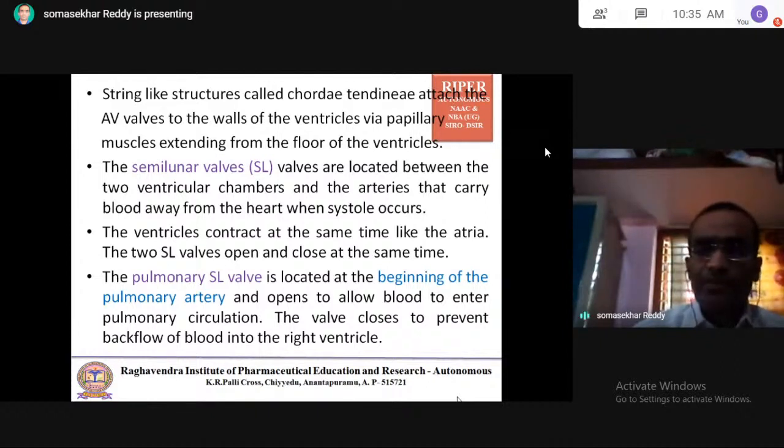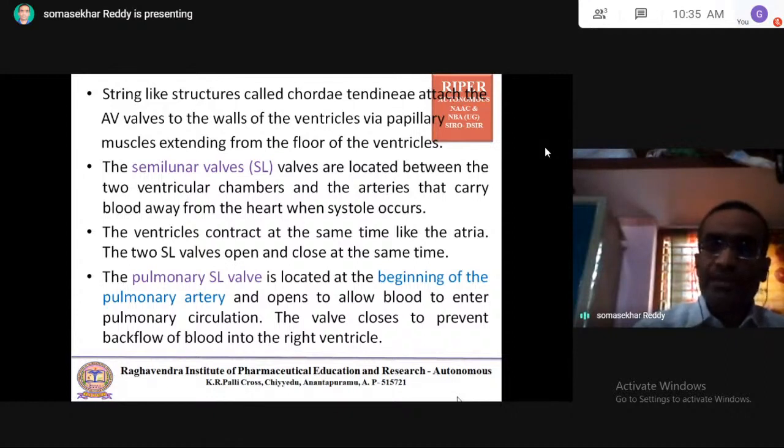That means the blood which came into the right atrium through the superior vena cava and inferior vena cava is sent as deoxygenated blood through the tricuspid valve into the right ventricle. That right ventricle sends the blood to the lungs through the pulmonary artery.